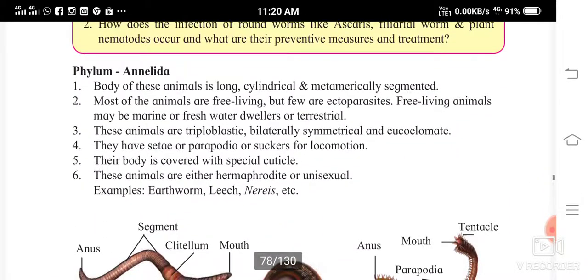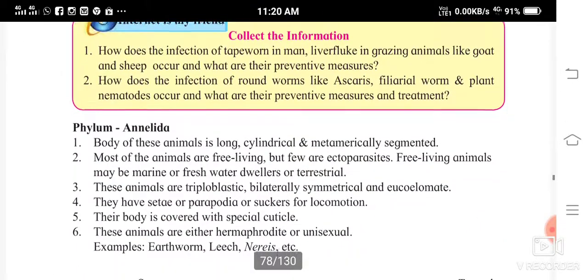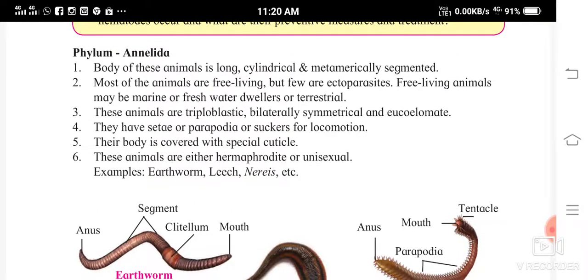So, Annelida. Once again, let me tell you, both of these animals are long, cylindrical and metamerically segmented. You can see the segments on the body. They are long, round and cylindrical. Some of them are free living and some are ectoparasites, living outside the body.